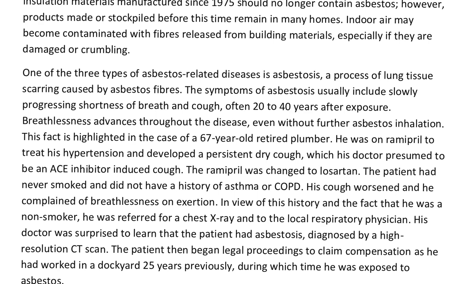So when you think of it carefully, what they are trying to tell you is that if you even explain the first sentence, that the disease can occur slowly, often 20 to 40 years after exposure, which means when people get exposure to asbestos, the disease, asbestosis, may develop for a very long time. So even your doctor may put you on a different medication and think that it is the side effect of the medication, not knowing there's something else unless you get an expert to diagnose you. Okay?